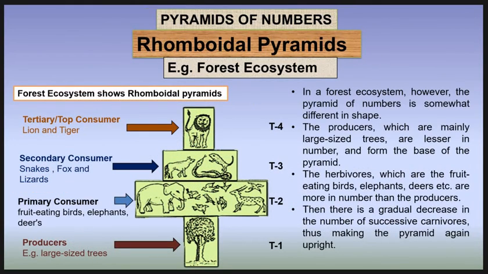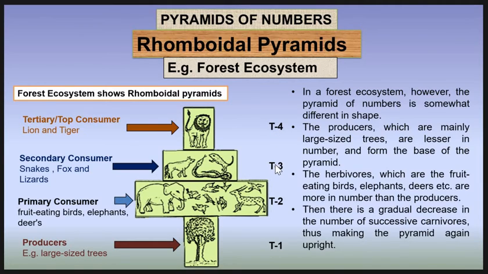Then the third type of pyramid, the rhomboidal pyramid of number. In a forest ecosystem, however, the pyramid of number is somewhat different in shape. In some reference books, this pyramid is explained as a spindle-shaped pyramid, but this is a rhomboidal pyramid because here we show 4 trophic levels.